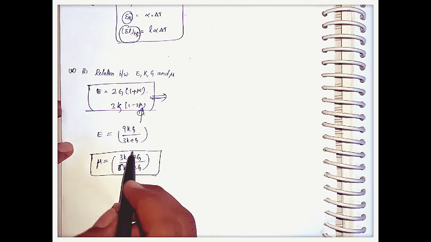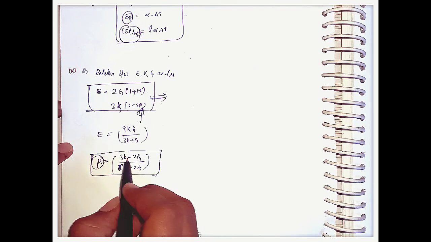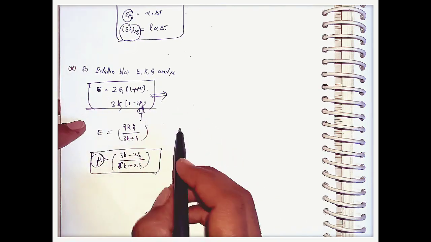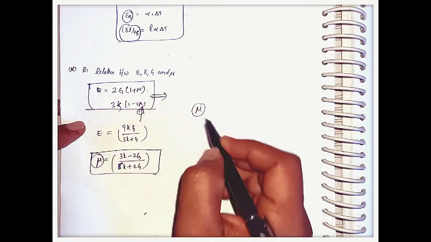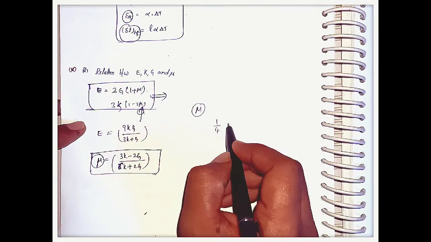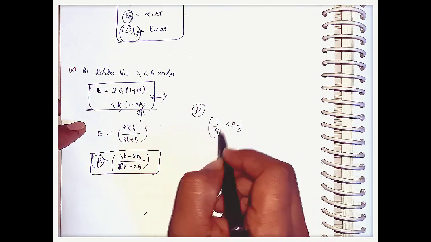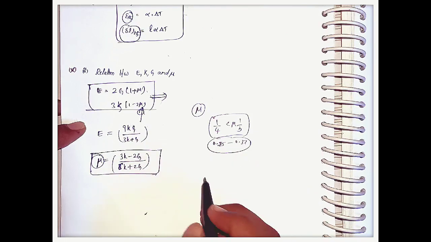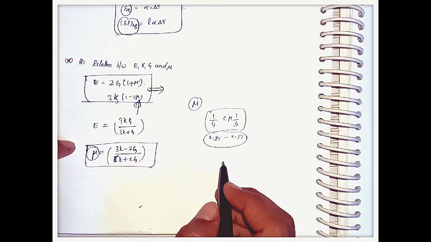In exams, they will directly ask to find the Poisson ratio by giving the Young's modulus and bulk modulus like this. The Poisson ratio value for most of the materials lies between 1 by 4 to 1 by 3, that is 0.25 to 0.33.